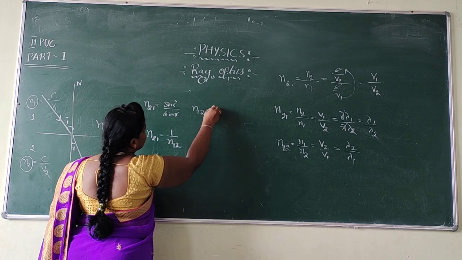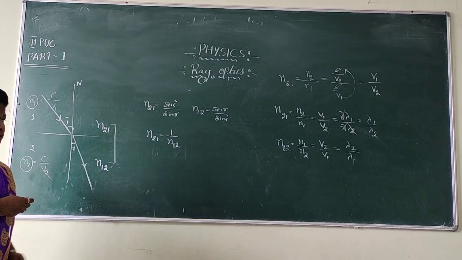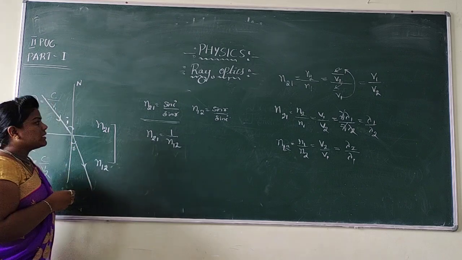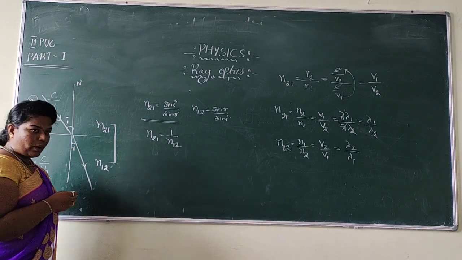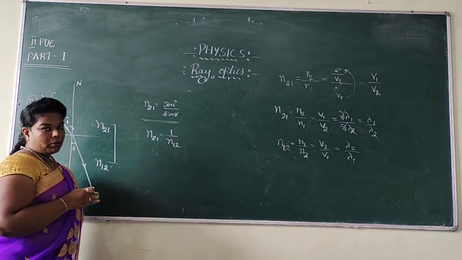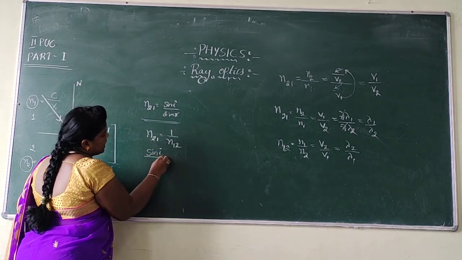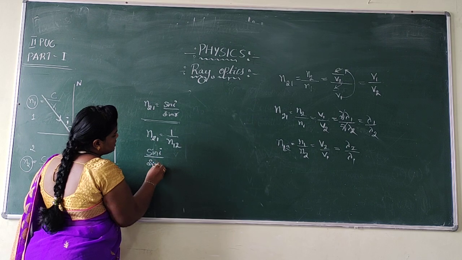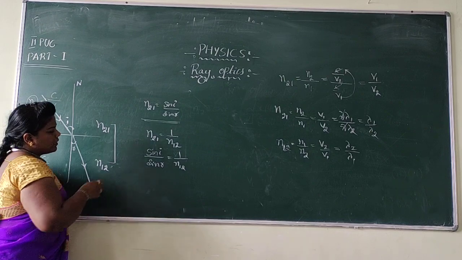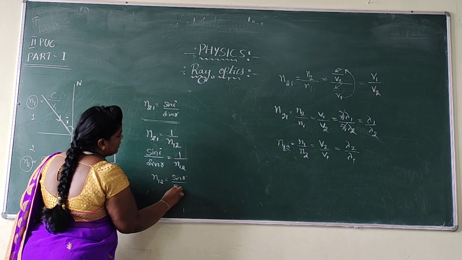So that N12 can be written as sin R by sin I, right? Easily we can prove this. How to prove this one? You know that sin I by sin R is represented as N2 with respect to 1. Assume that we don't know how to write this, but we know this reversibility formula. So let us replace it by sin I by sin R with the help of Snell's law, which can be written as 1 by N12. Then just take the reciprocal. So N12 can be written as sin R by sin I.